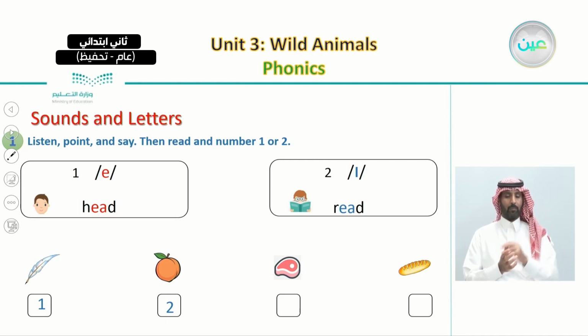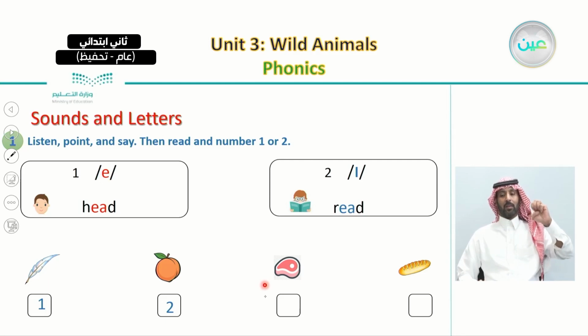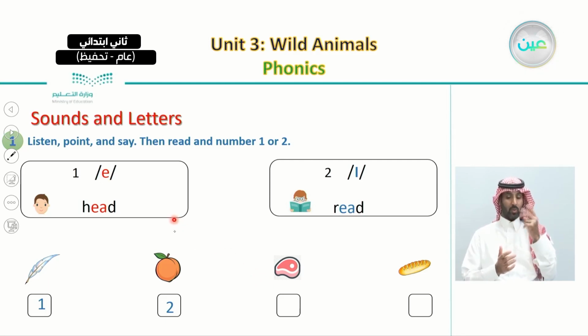Now, let's listen to the third word. The third word is meat. Meat. So what do you think? What sound has a similar sound to meat? Is it number one, the sound in head, or number two, the sound in read? Meat. It is, of course, sound number two. Meat, read. They have similar sounds.